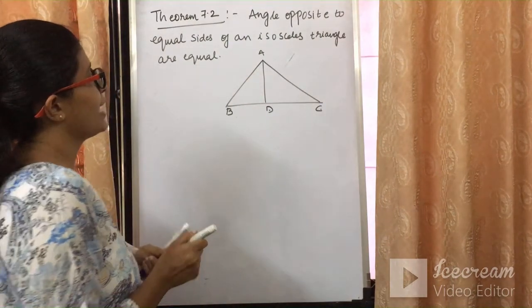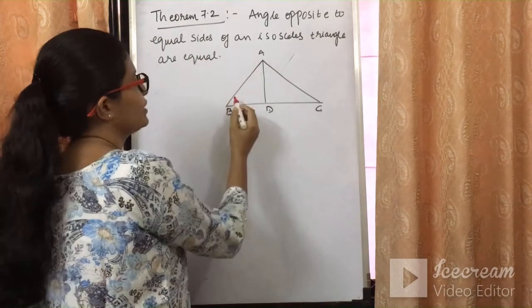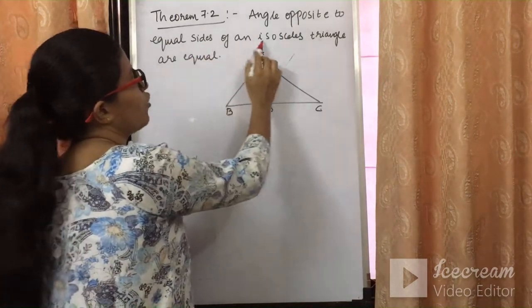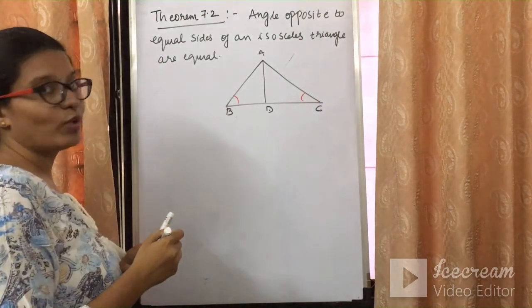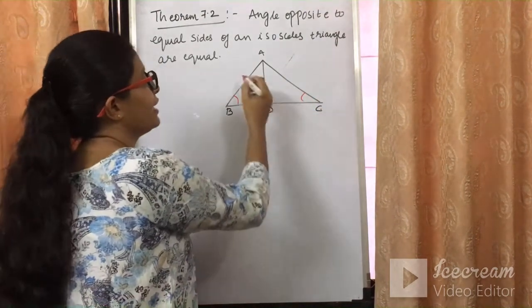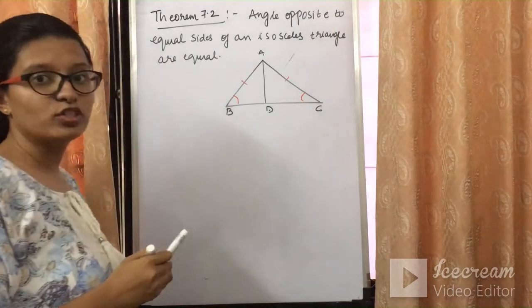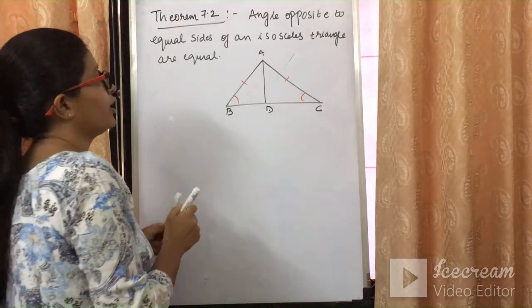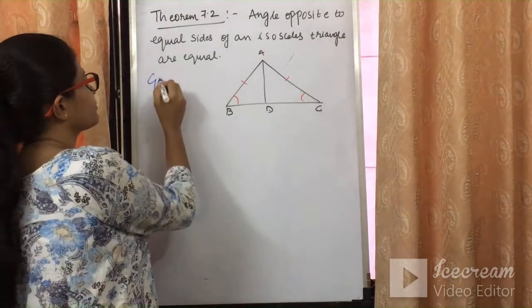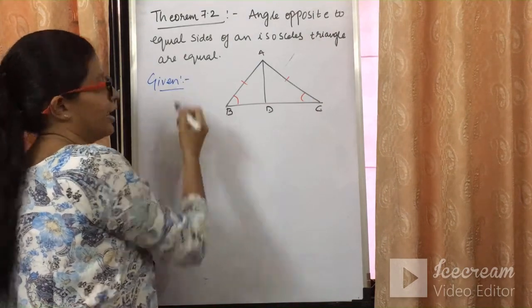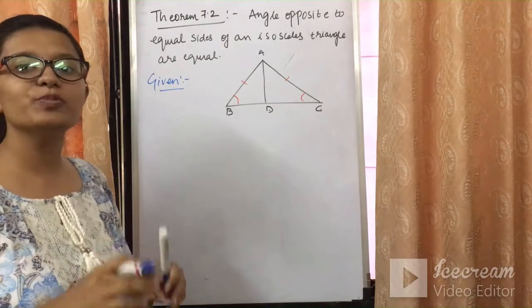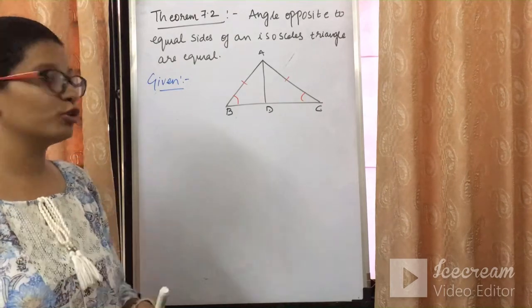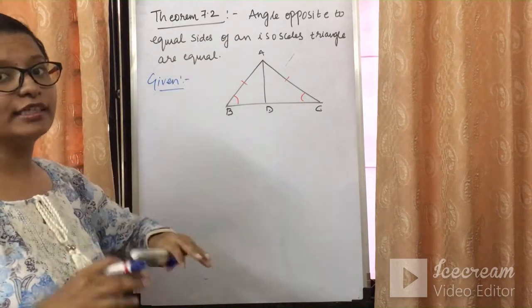So the theorem states that angles opposite to equal sides of an isosceles triangle are equal. We need to prove that angle B is equal to angle C. Why? ABC is an isosceles triangle, which means these two sides will be equal. So let's see what is given in the question. We have to prove the theorem. We did not prove the last theorem because the proof has been eliminated from the portion right now, but for other theorems we have proofs.